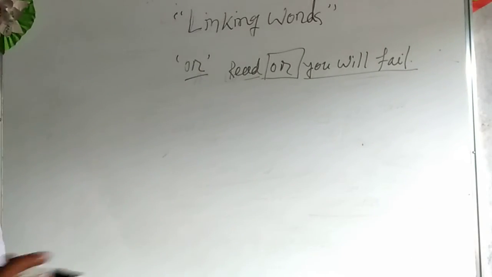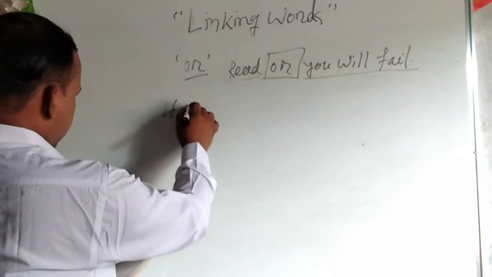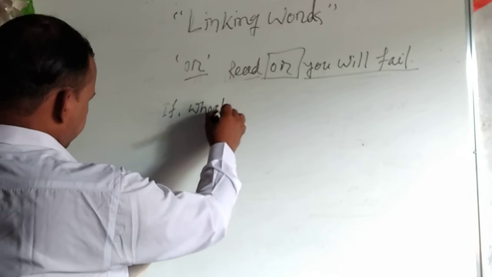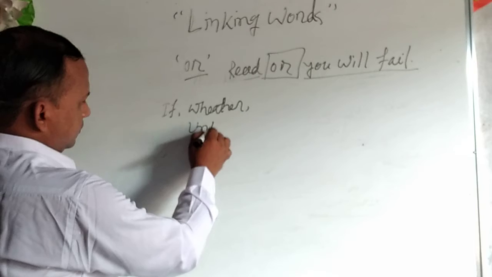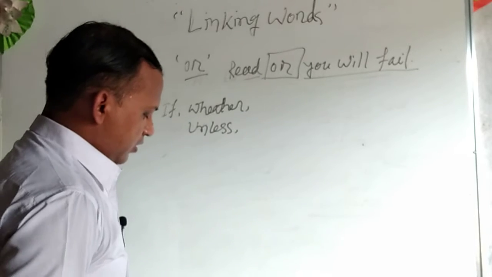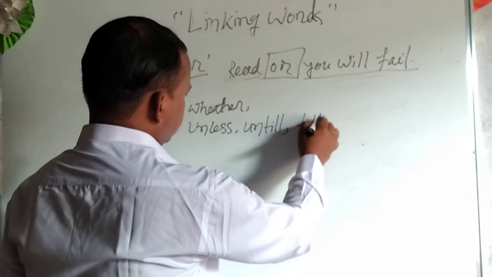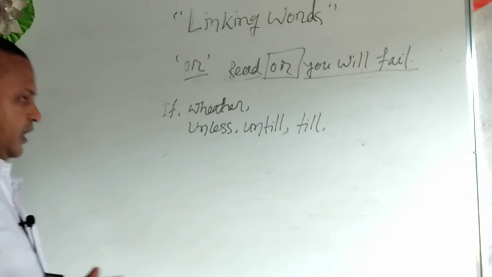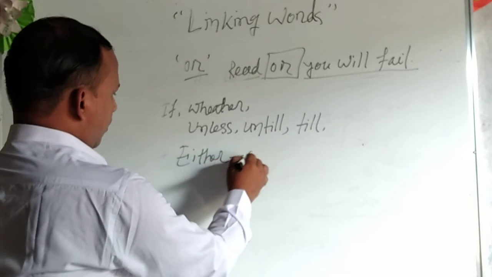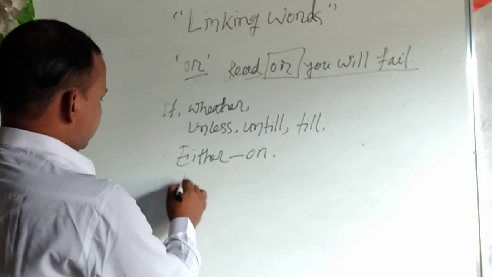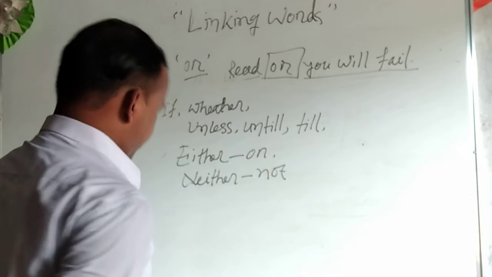As a linking word: as, maybe if, whether or, unless, until or till, and another, either or, neither nor. This is the position of negative.